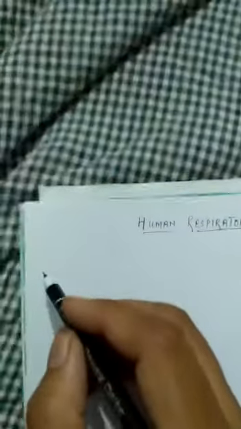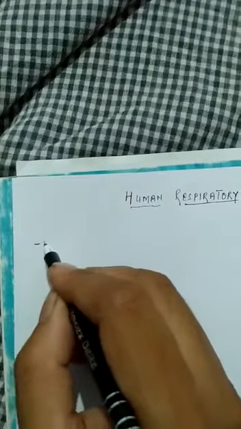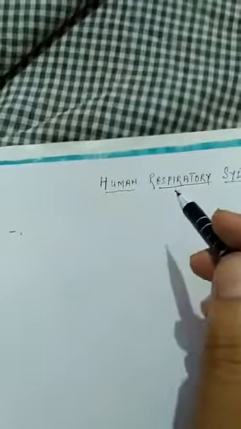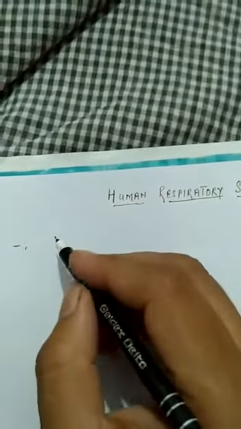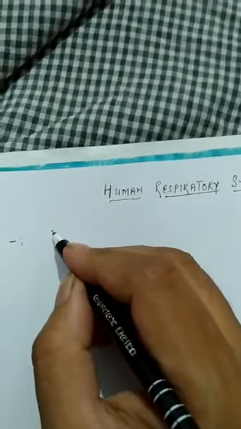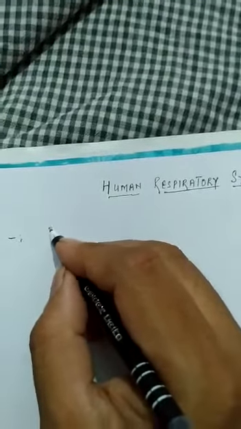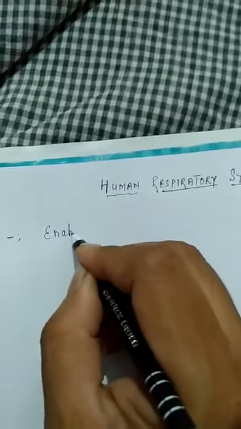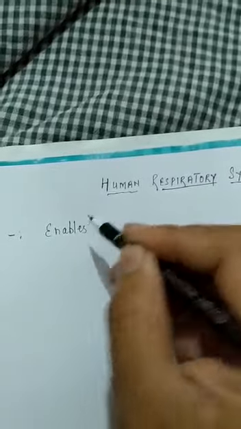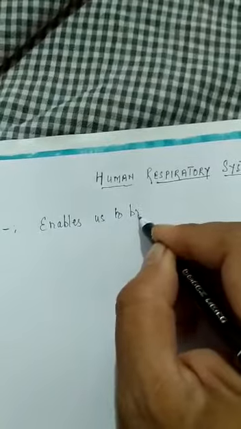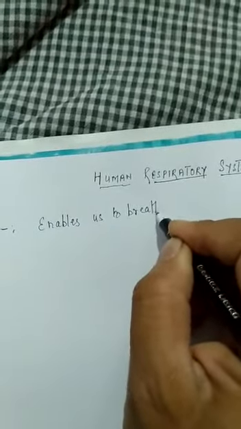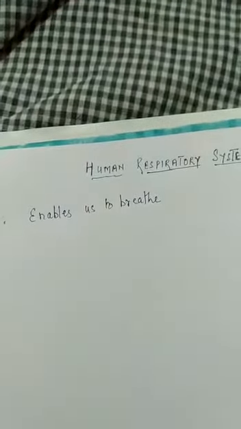But before we proceed with the further discussion, let us begin with this part. So, what is the human respiratory system? In simple words, you can say that it is a system in the human body that enables us to breathe. This is the human respiratory system.